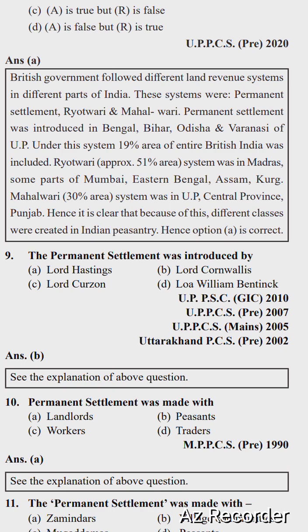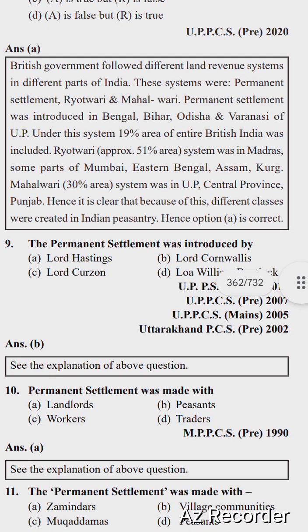Permanent Settlement was introduced in Bengal, Bihar, Odisha and Varanasi of UP. Under this system, 19% area of entire British India was included. Ryotwari, approximately 51% area, was in Madras, some parts of Bombay, Bengal, Assam and Coorg.